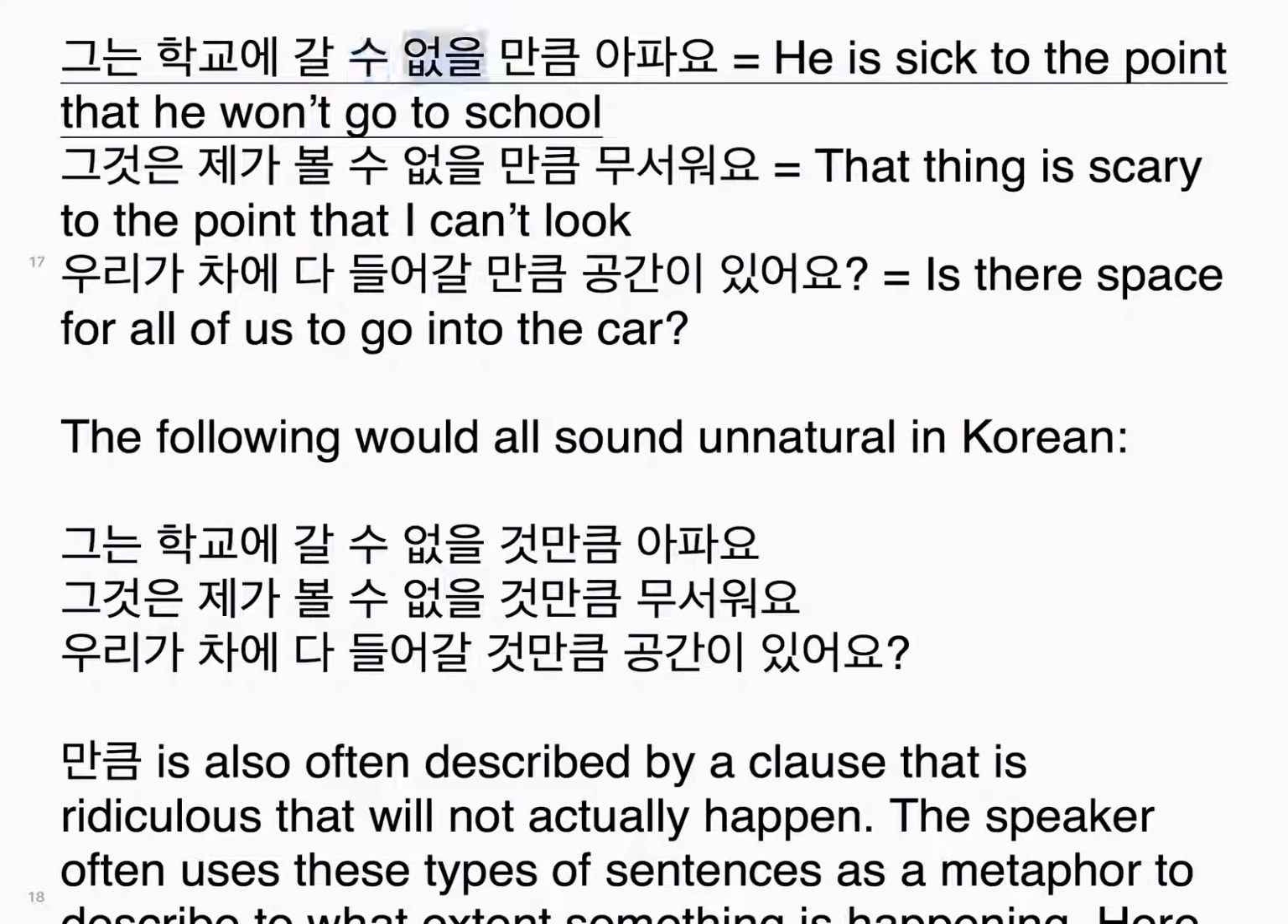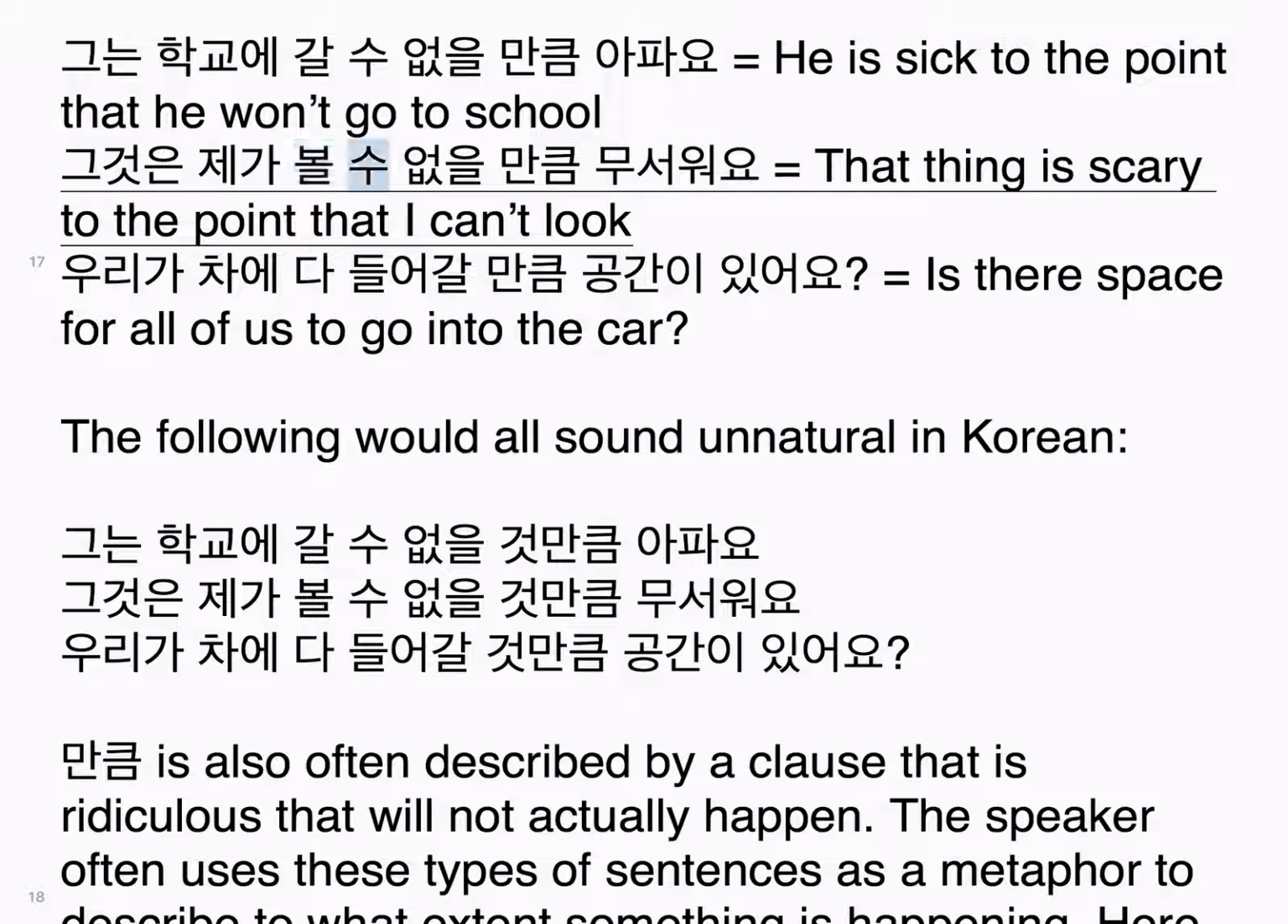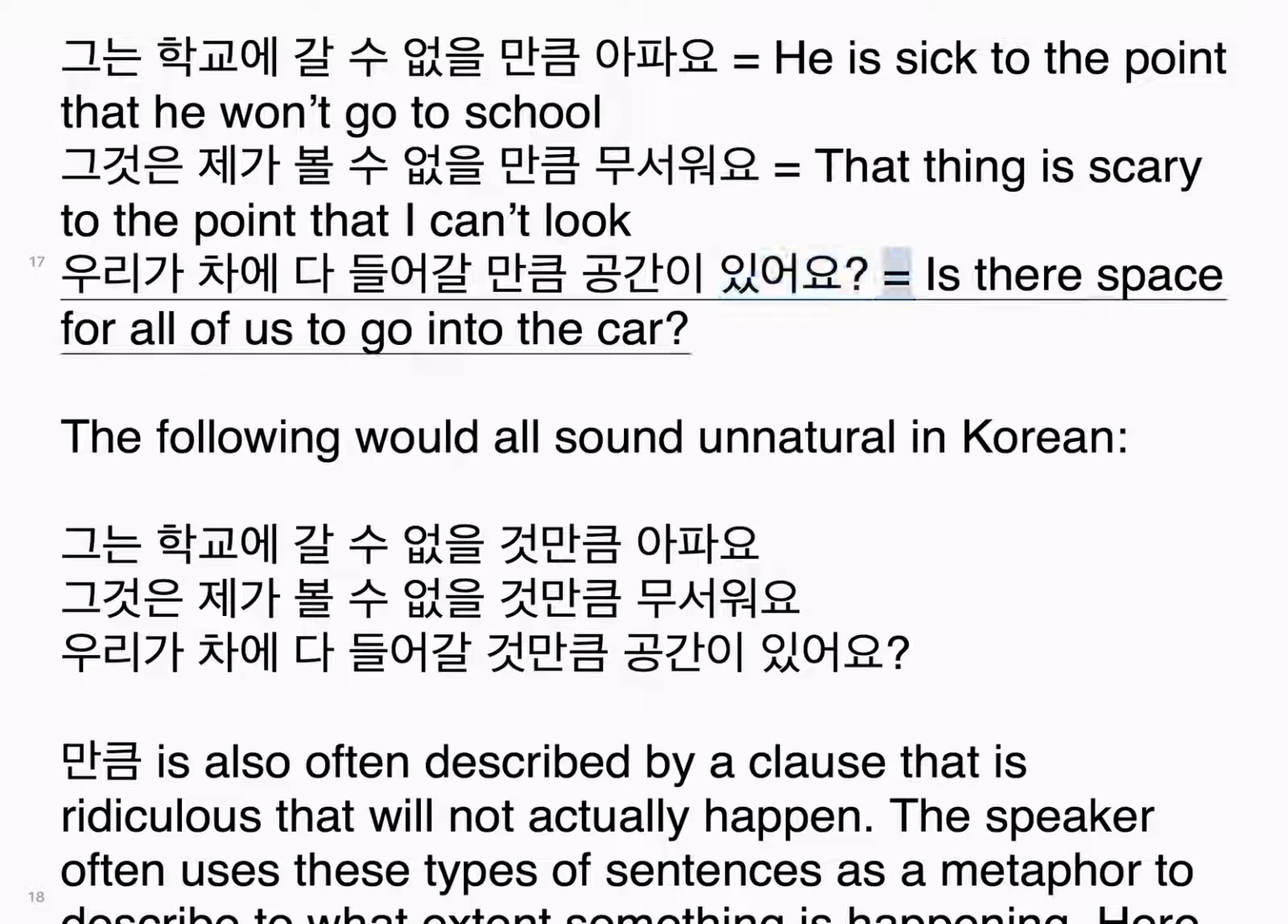그는 학교에 갈 수 없을 만큼 아파요. He is sick to the point that he won't go to school. 그것은 제가 볼 수 없을 만큼 무서워요. That thing is scary to the point that I can't look. 우리가 차에 다 들어갈 만큼 공간이 있어요. Is there space for all of us to go into the car?